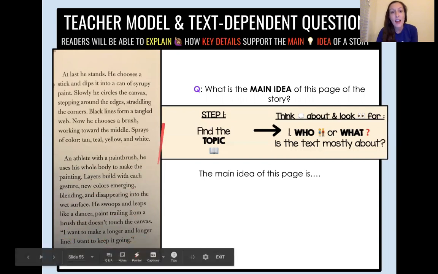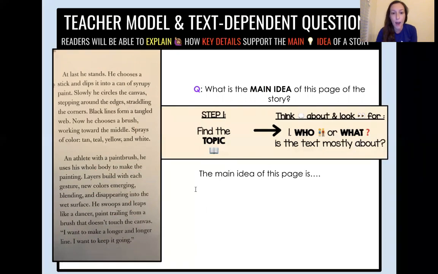Alrighty, now that we've reviewed this page, we want to think about the topic. Who or what is the text mostly about? We know that the only character discussed in this page is Jackson Pollock. So that already answers our question for who. The topic is Jackson Pollock.